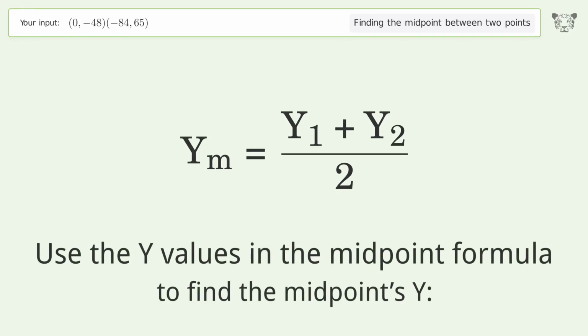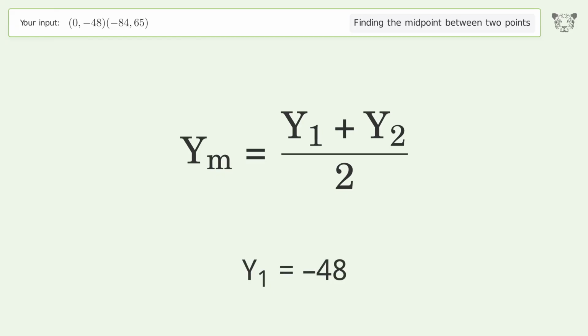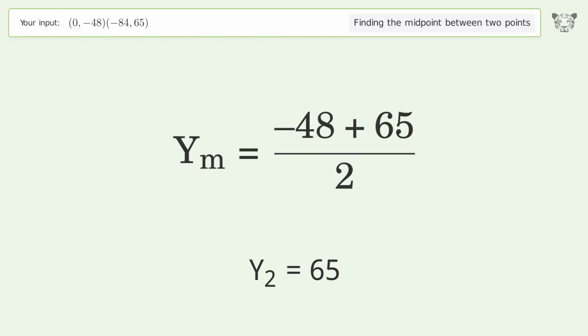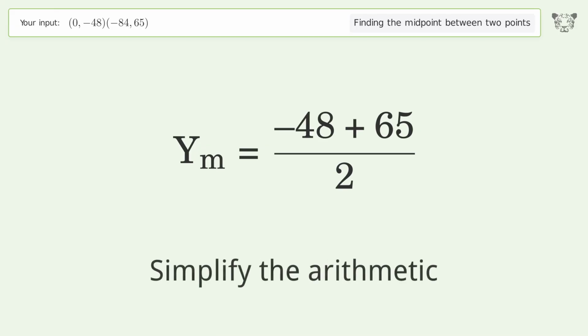Use the y values in the midpoint formula to find the midpoints y. y1 equals -48. y2 equals 65. Simplify the arithmetic.